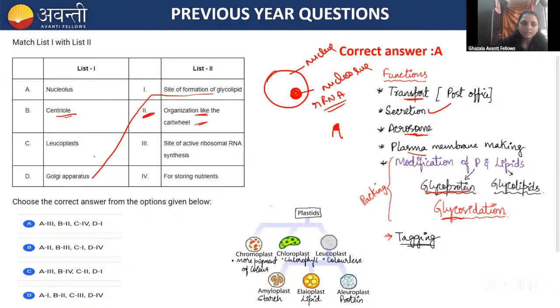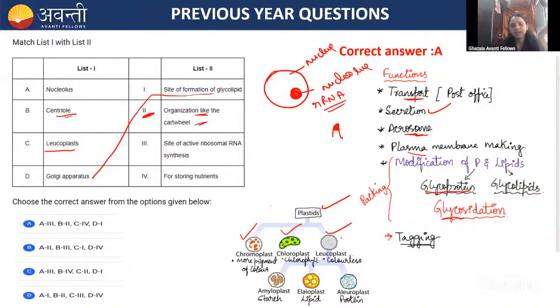Okay. Then coming to the plastids, there are three types. One is the chromoplast. All the vegetables look green at the start. Tomato will be green first, right? And after that, it looks red. That is mainly because of the chromoplast. The chloroplast is converted into the chromoplast, so that's why it looks red. Then the chloroplast has chlorophyll, so that's why it looks green. Photosynthesis happens there.